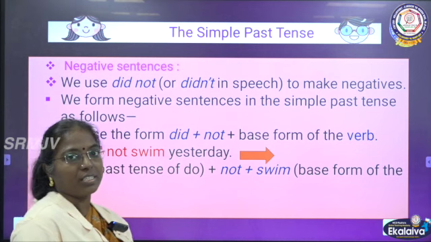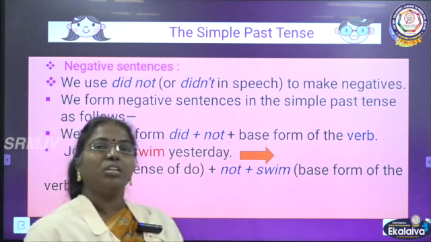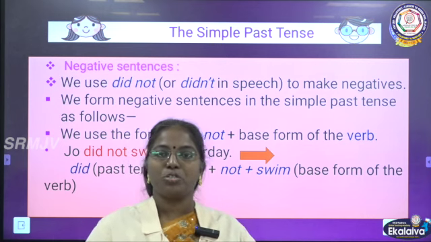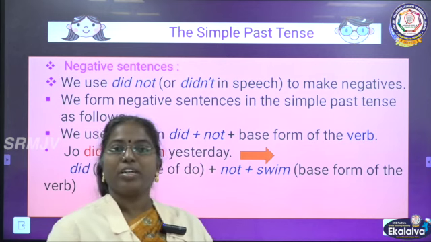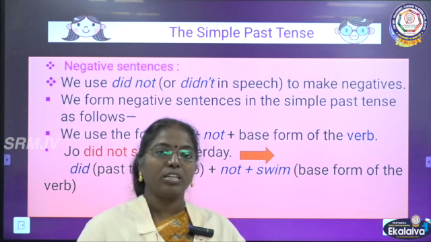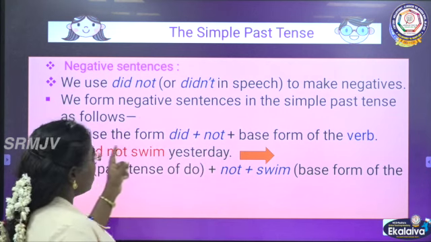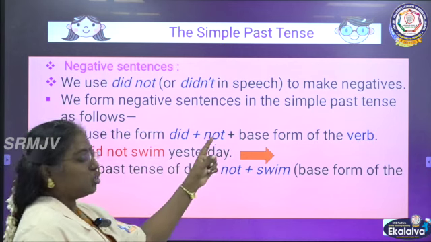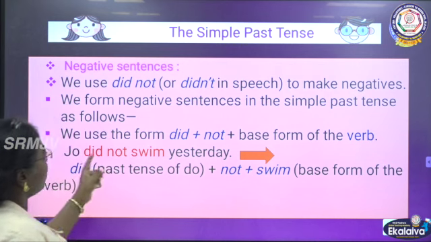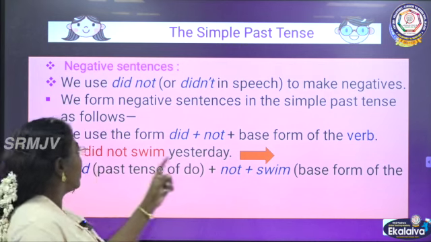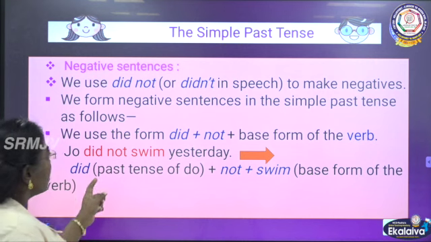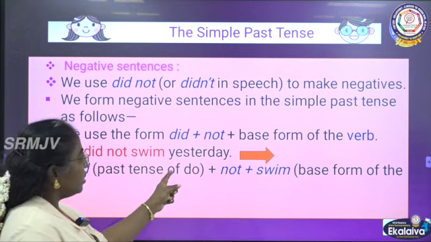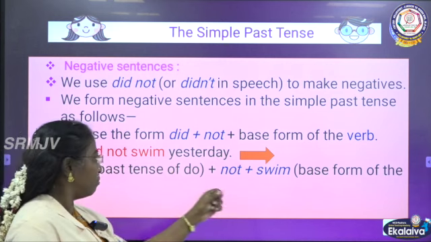And negative sentences. What are negative sentences? We use not in negative sentences. For example, if I say I did not come to school yesterday, if I am telling not, then it is a negative sentence. We use did not, or the short form of did not, which is didn't, in speech to make negatives. We form negative sentences in the simple past tense as follows. We use did plus not plus the base form of the verb.